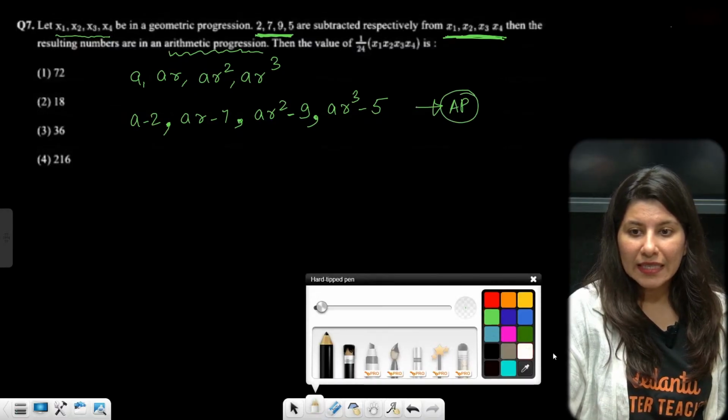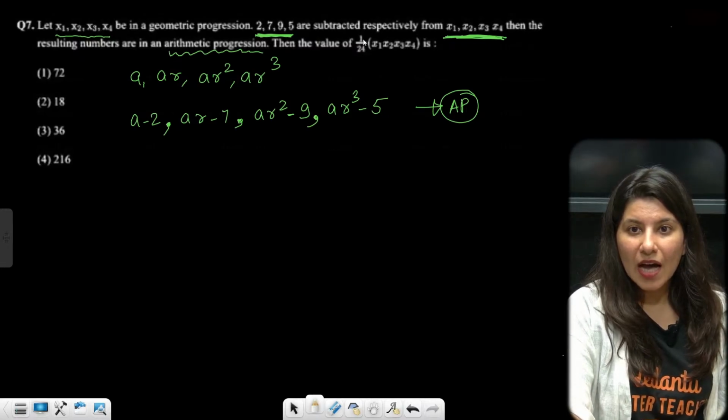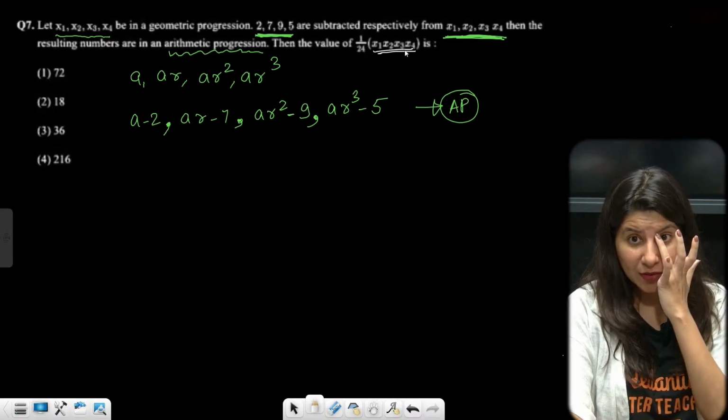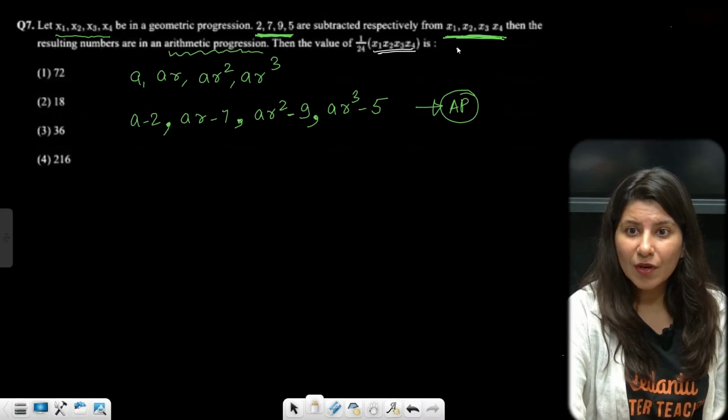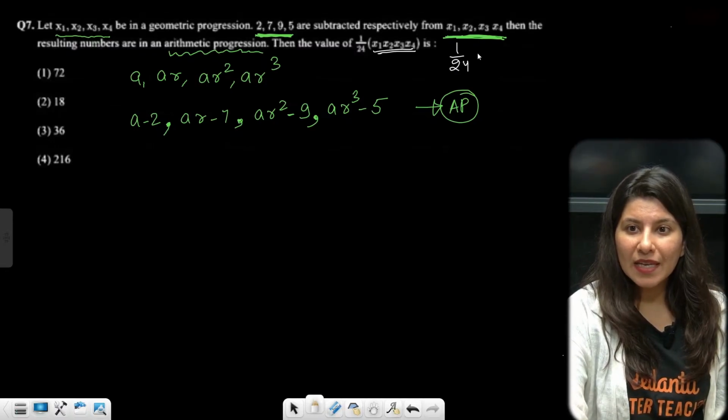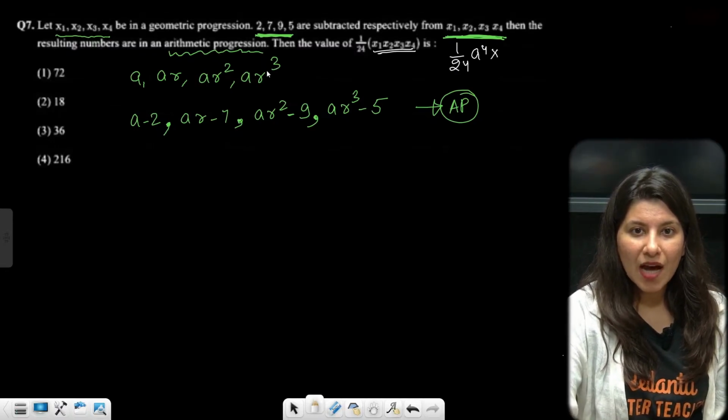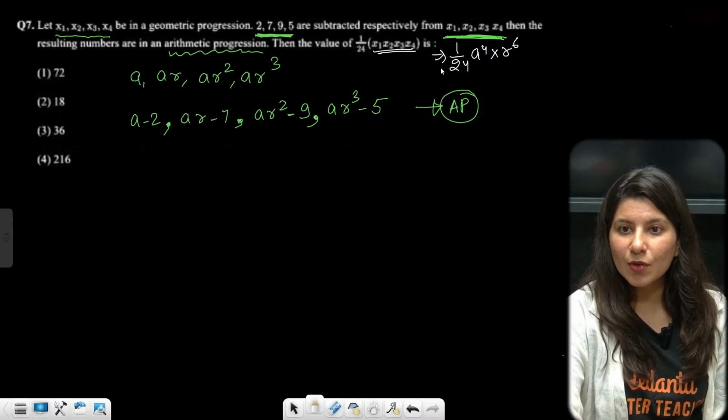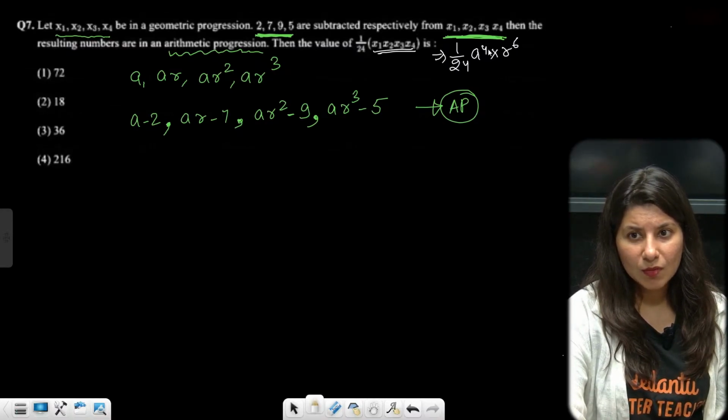Now the value of 1 by 24 and product is what you're looking for. Multiplication of this will be A power 4 multiply R power 6. This is what you're looking for.